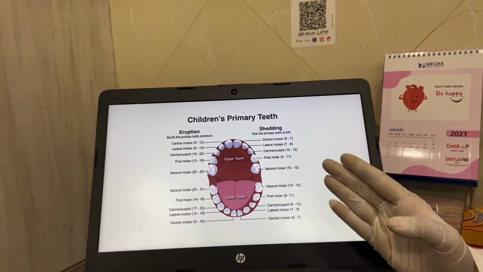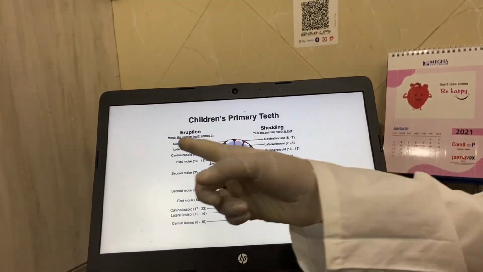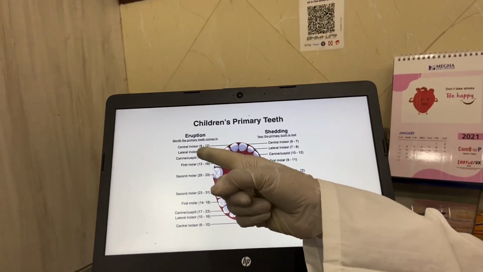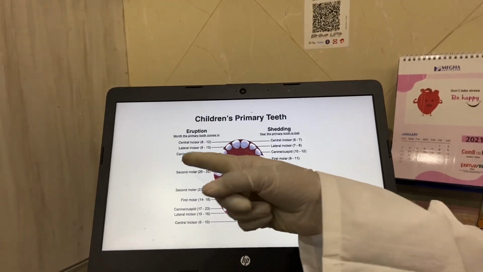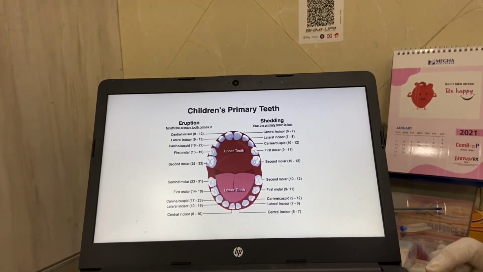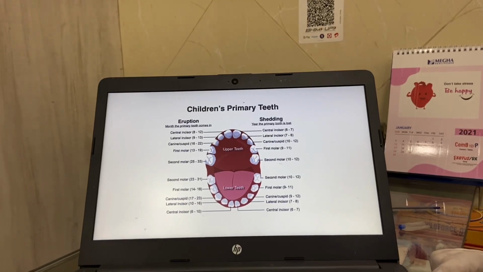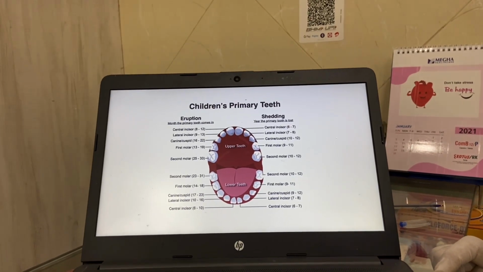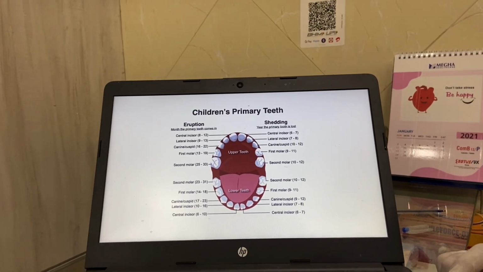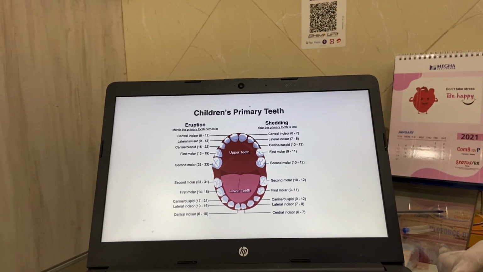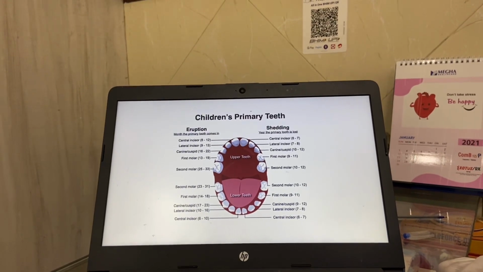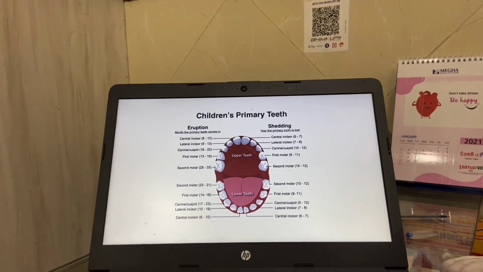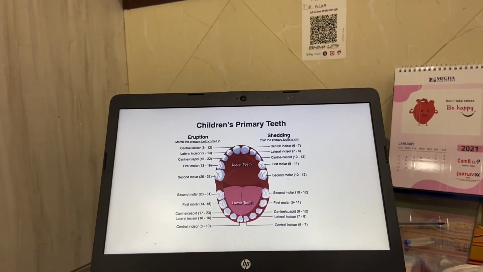Primary teeth have their own eruption time. Central incisor comes at the age of 8 to 12 months. Lateral incisor comes at the age of 9 to 13 months. Canine, which we can call cuspid, comes at the age of 16 to 22 months. First molar comes at the age of 13 to 19 months. Second molar comes at the age of 25 to 33 months.